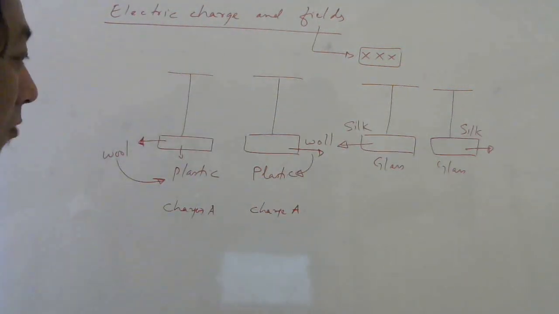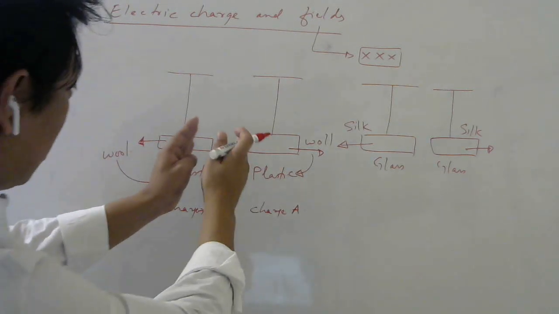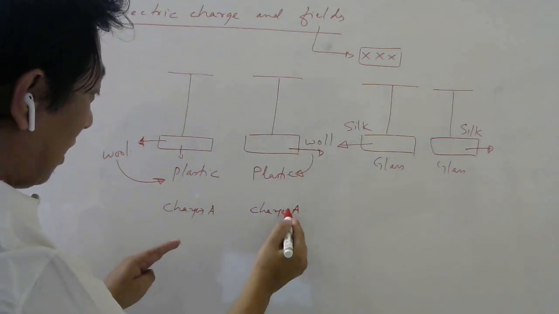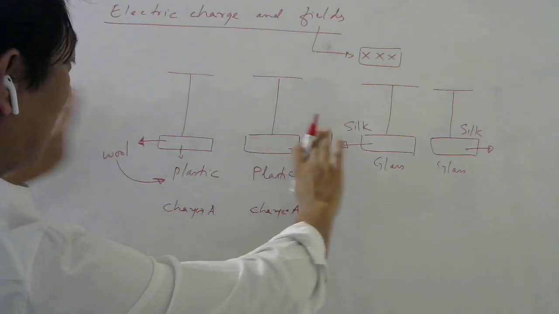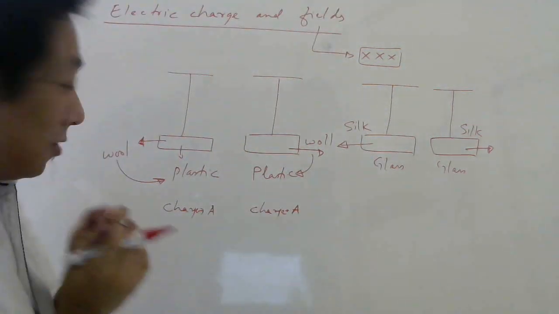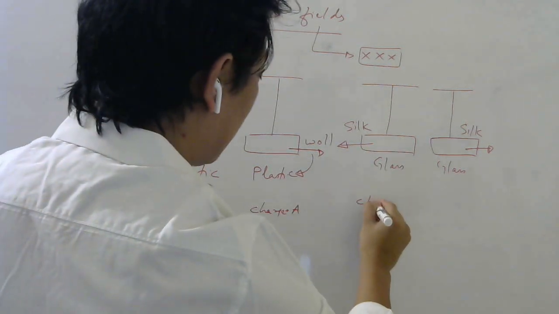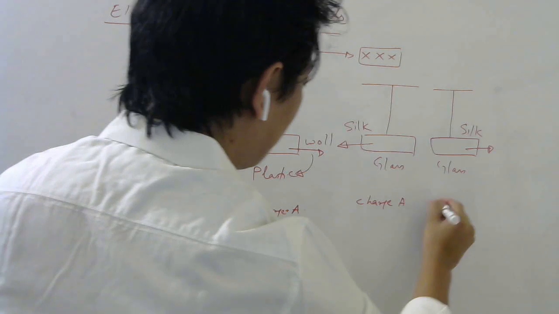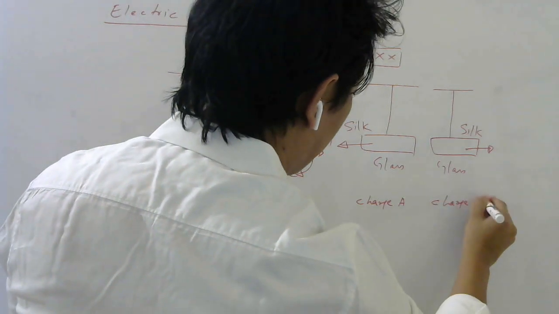Now, if you are the first guy to do these experiments, you will come to know that here also, due to the property of charge A, which I called A, they are able to repel each other. So as a scientist, you will say this also acquired a new property, which is charge, and the kind of charge I am calling A.